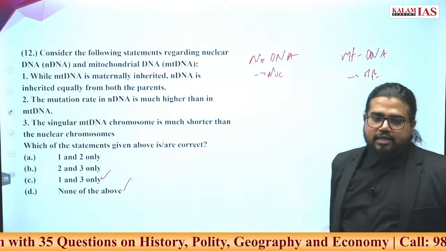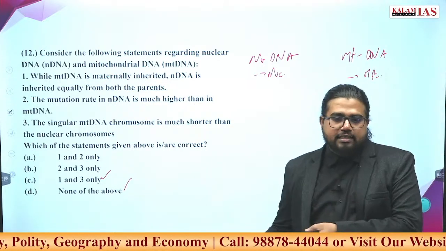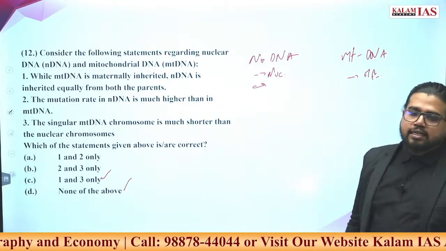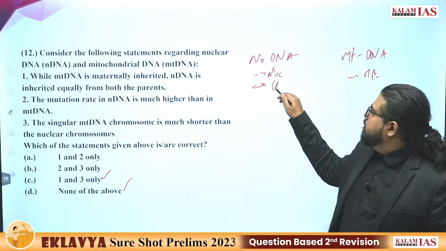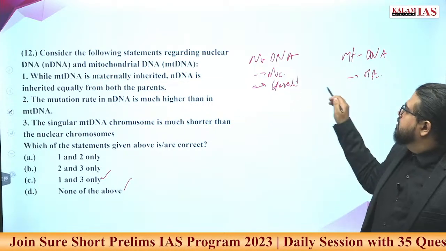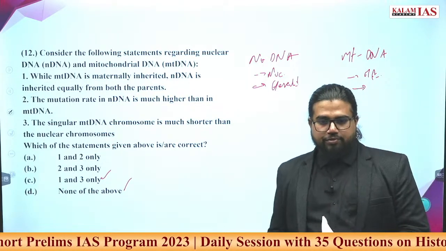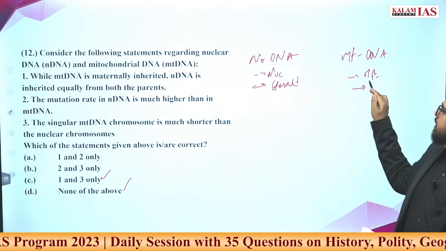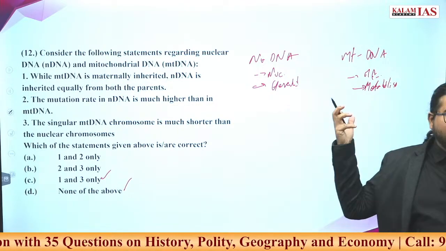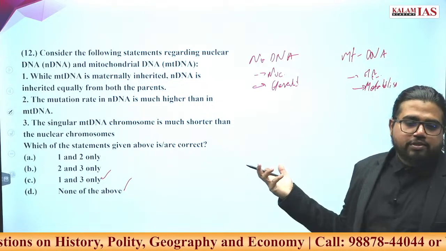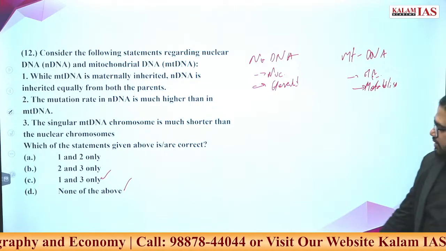What exactly does the nucleus do? The nucleus contains the genetic information. So whatever DNA is here, its main role is to store the genetic information. Hereditary role is its major role. Here what does mitochondria do? Mitochondria is the powerhouse of the cell. What does powerhouse mean? It controls the metabolism of the cell. So those DNA required for controlling the metabolism of the cell, that kind of DNA will be there in mitochondrial DNA.